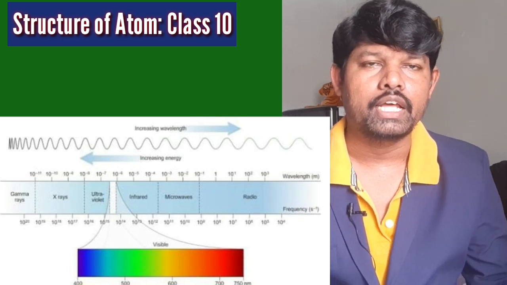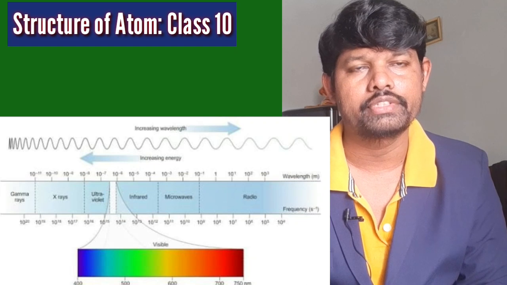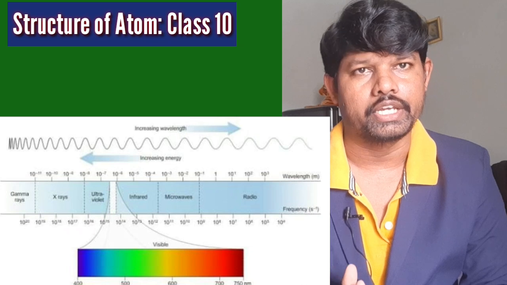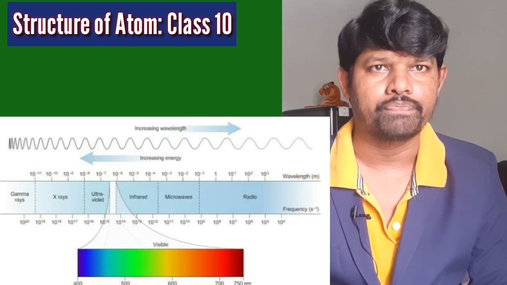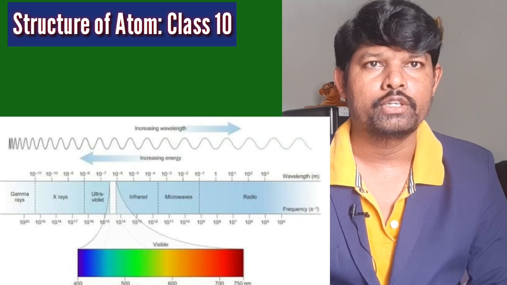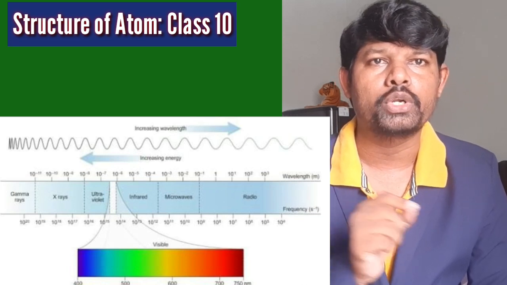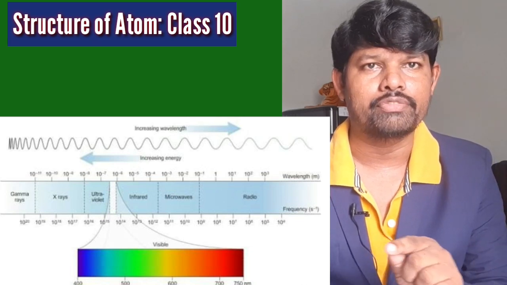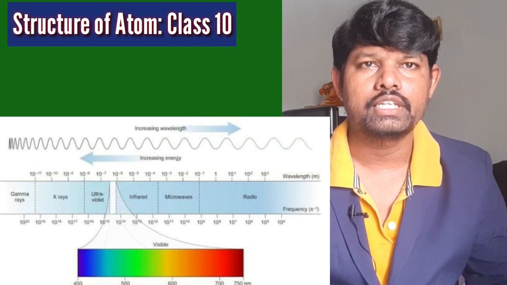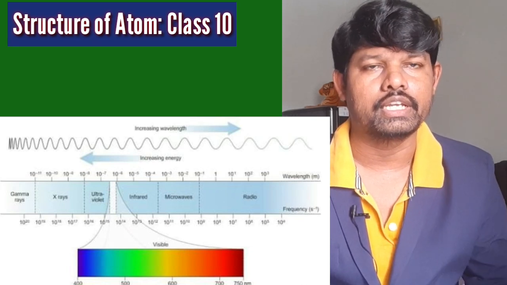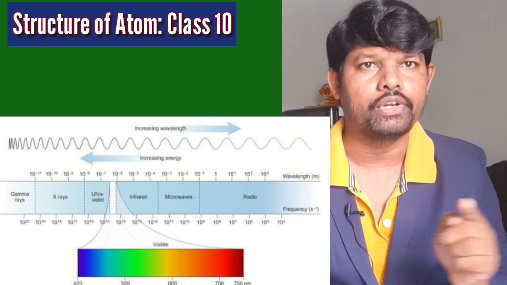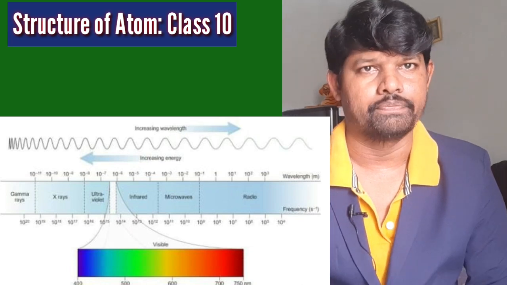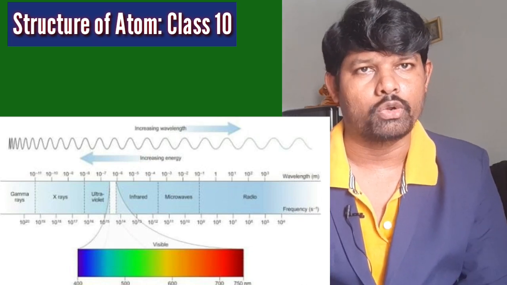And when you move from right to left, wavelength is decreasing and frequency is increasing. You can observe this in the diagram also, then you can understand easily. Note it down in the textbook with a pencil and draw an arrow mark. From left to right, frequency is decreasing and wavelength is increasing. From right to left, frequency is increasing and wavelength is decreasing. This is what happens in the electromagnetic wave.